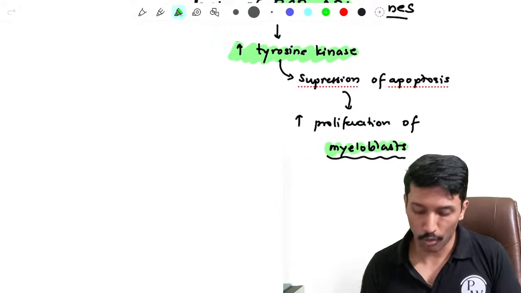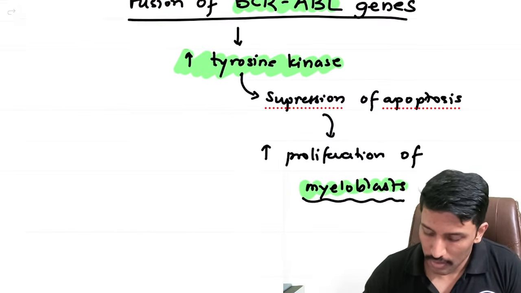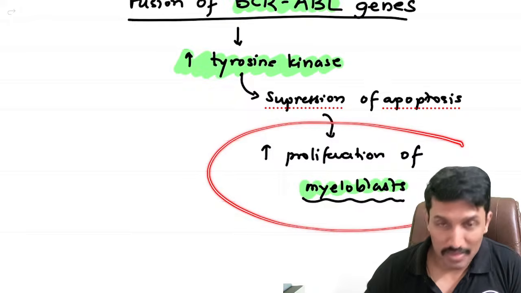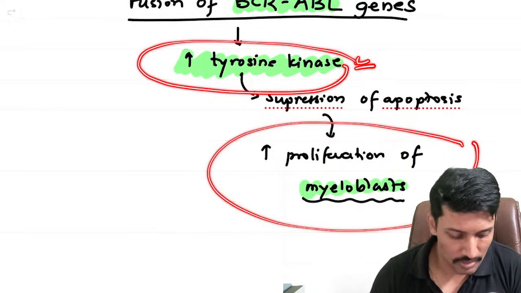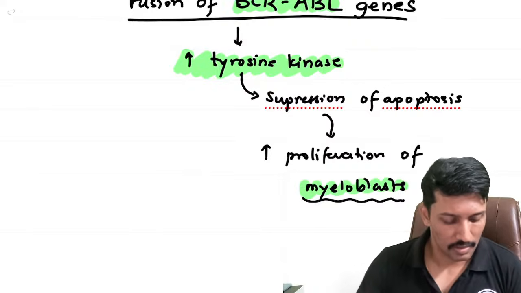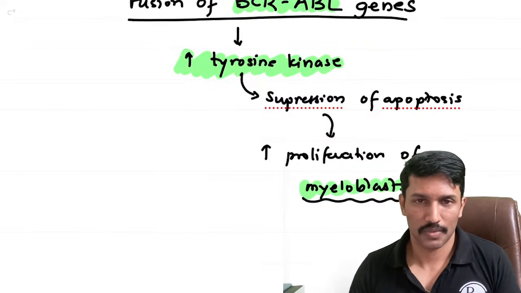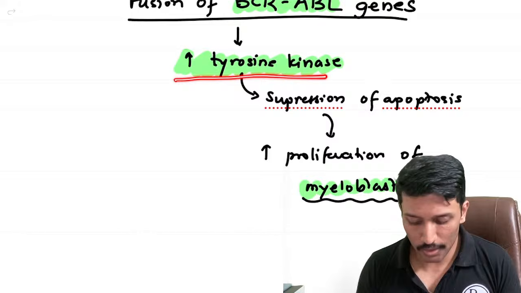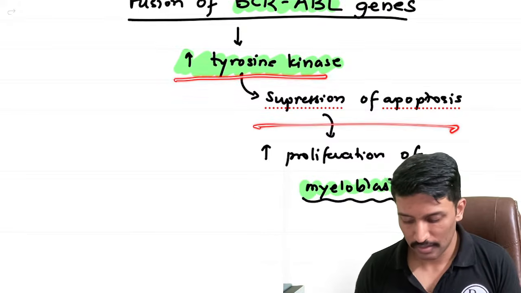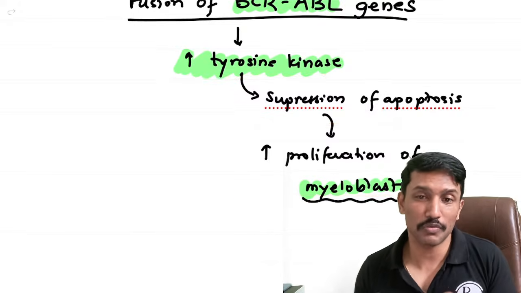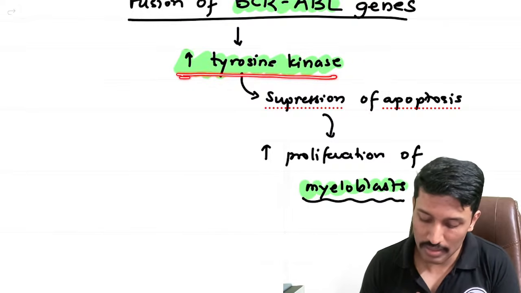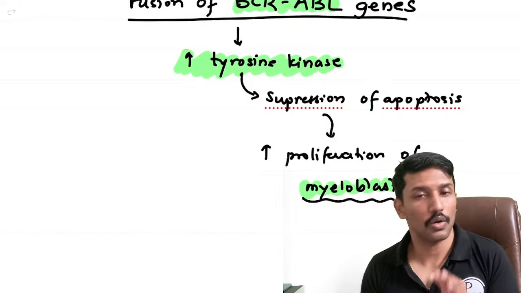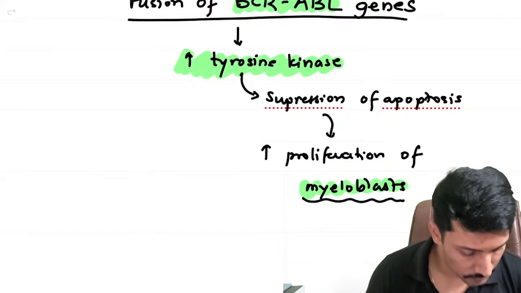A very, very important point to learn here. If I want to suppress the myeloblast proliferation, what should I do? I should block this tyrosine kinase. If I block the tyrosine kinase, then the proliferation of myeloblasts will come down. So that's why when we talk about treatment of CML, we use the tyrosine kinase antagonists or blockers.